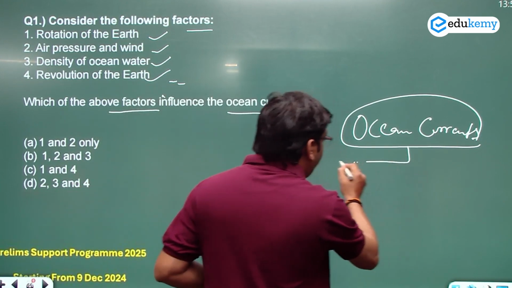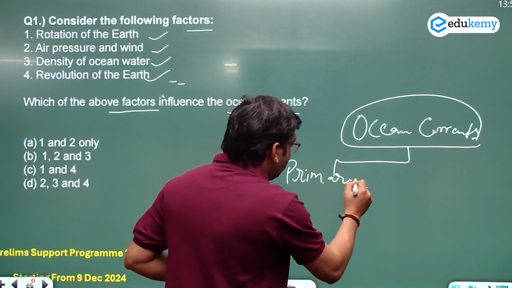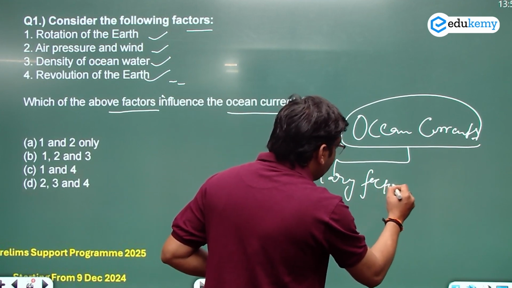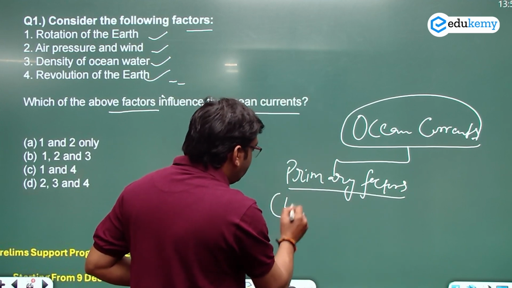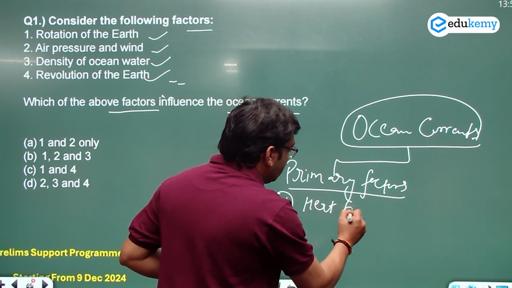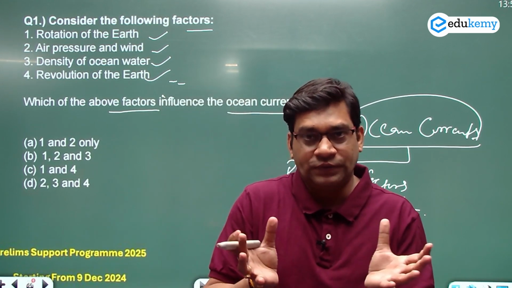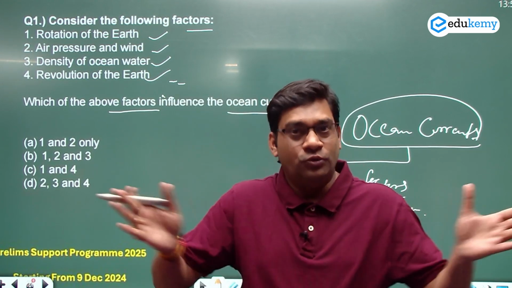Here there are two important groups of factors. First is the primary factors. Primary factors include, first, heat from the sun, because whenever ocean surface water is warmed, it starts to flow horizontally.